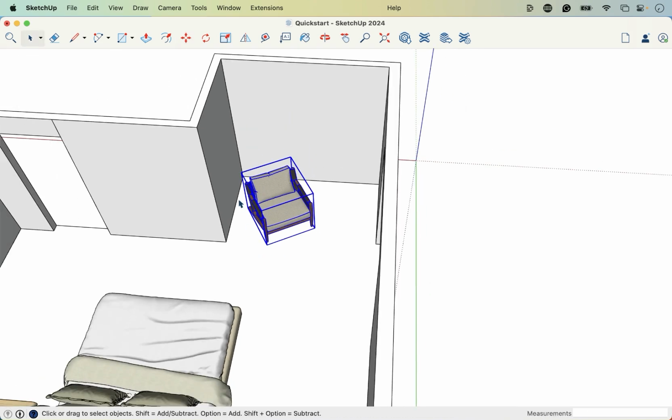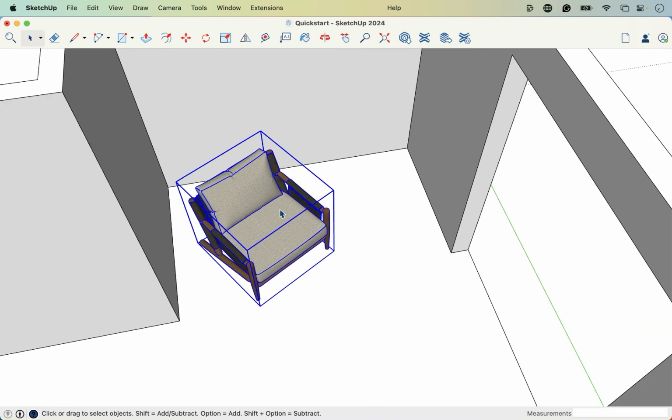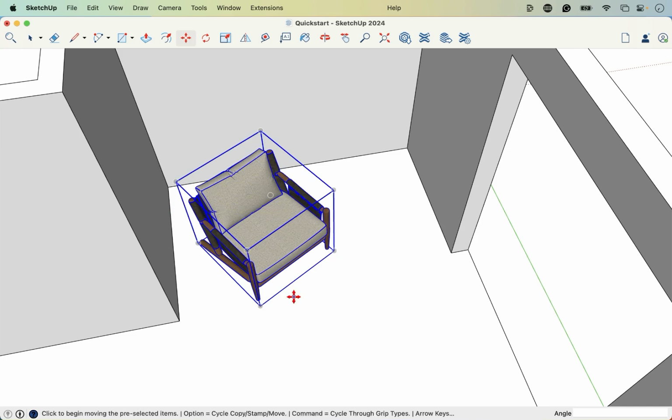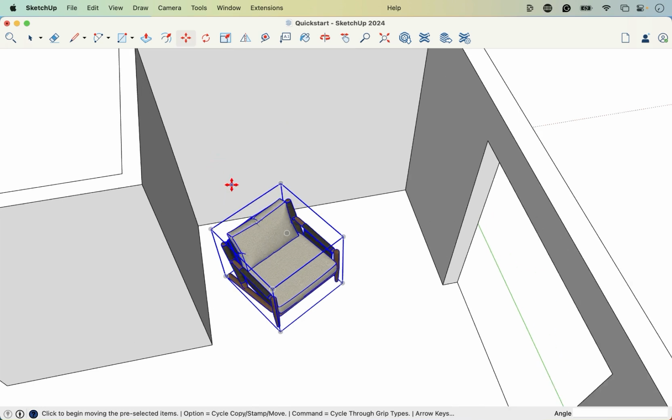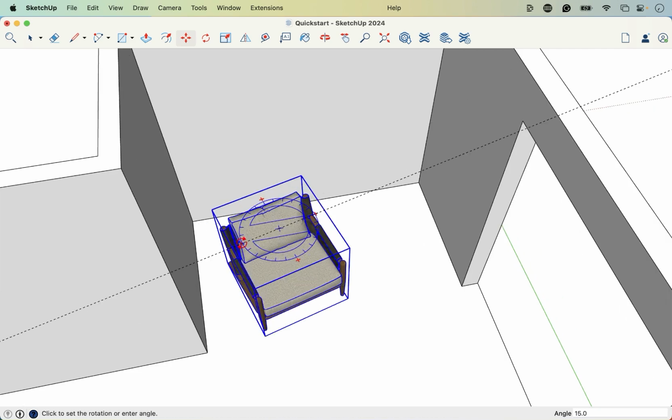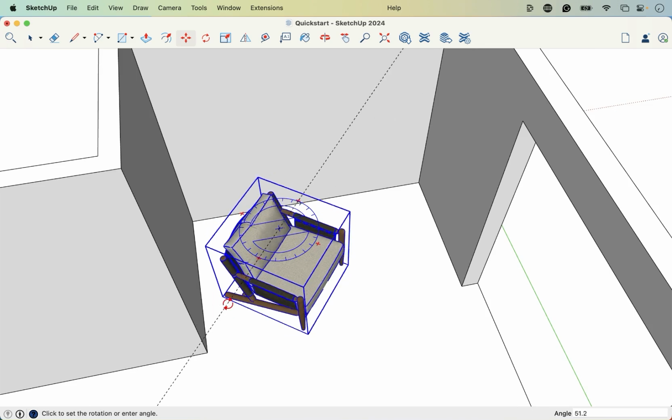Now that I have the move tool active, I want to show you one more method for rotating. And this is actually my preferred method. Not everybody likes this one, but I like it. You may have noticed earlier when you were moving objects around that there are red plus signs. And you may have even accidentally clicked on one of them and it started to rotate. This is my preferred way of rotating most things in SketchUp because it has a rotate on center. I don't want to have to choose where to rotate that. So we can click and release on the plus sign and it's just rotating it right in the middle.